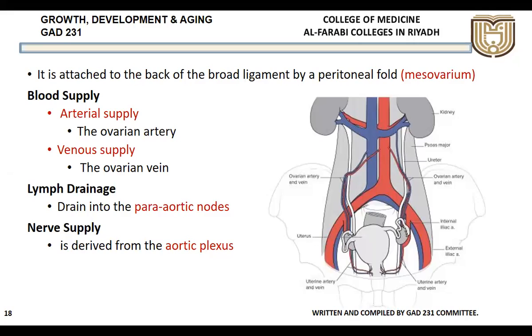Okay. Then the lymphatic drainage is also very similar to that of the testes. It will be into the para-aortic group of lymph nodes, and the nerve supply is from the aortic plexus.